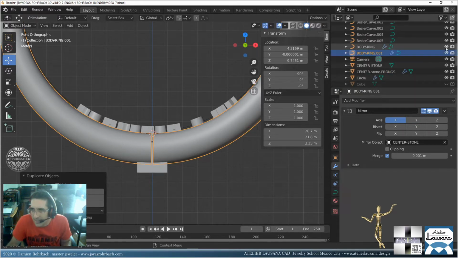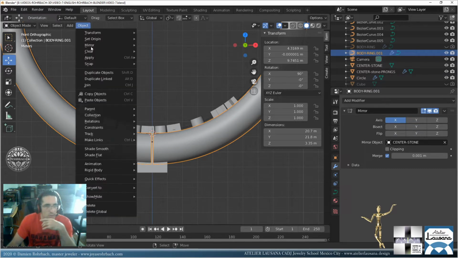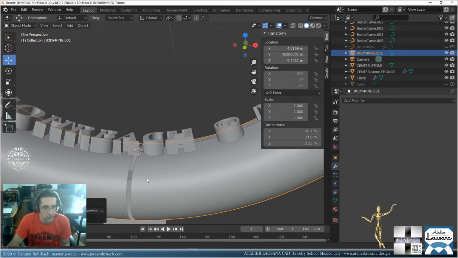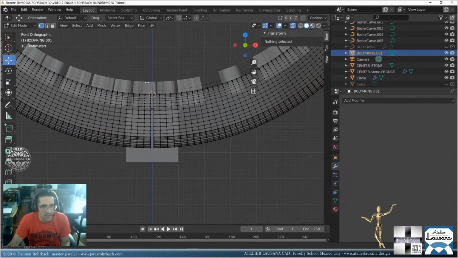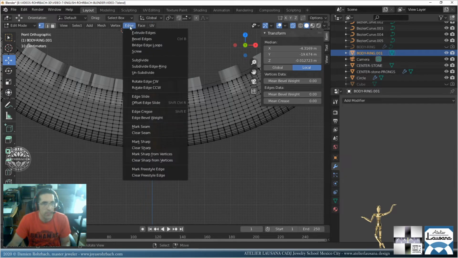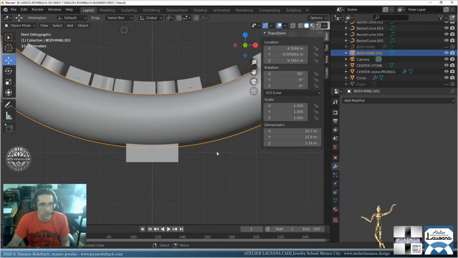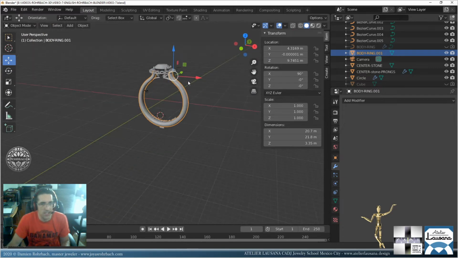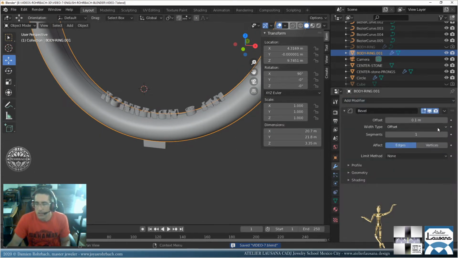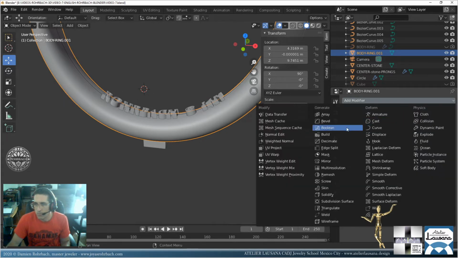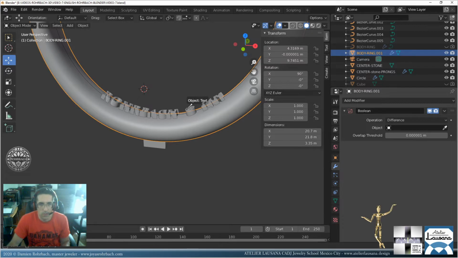Let's hide the original right there. Like this. Okay, now let's transform this to mesh, please. We have that. So the gap is on purpose. We go to edit mode, transparency, B, bridge edge loops, and go out of there. So now the mesh is perfect, and we can make a boolean. Boolean, not bevel, dude. Let's go with boolean difference from the letters.